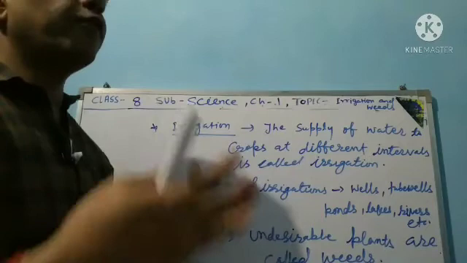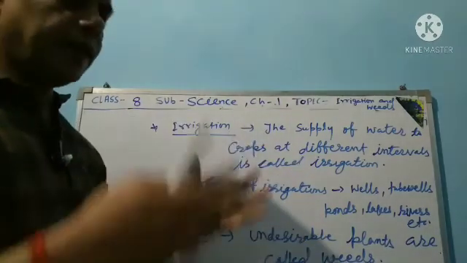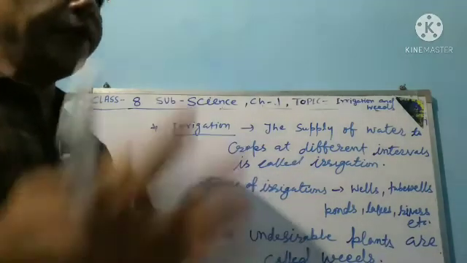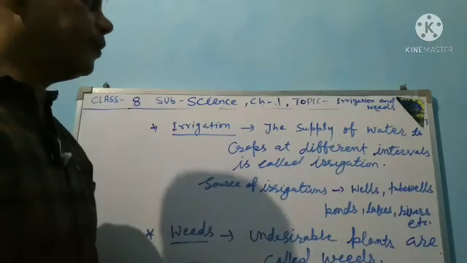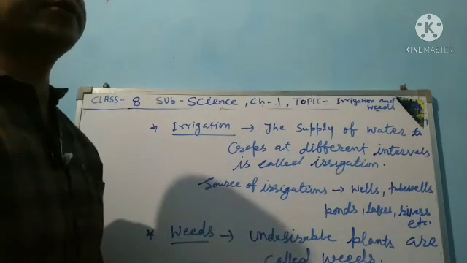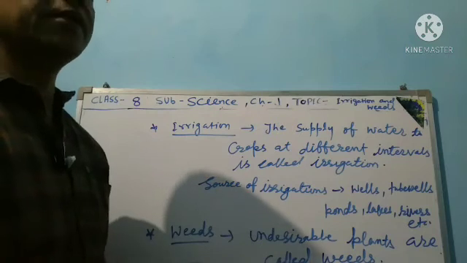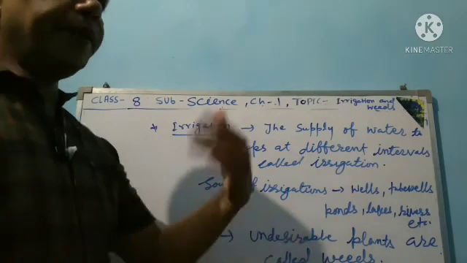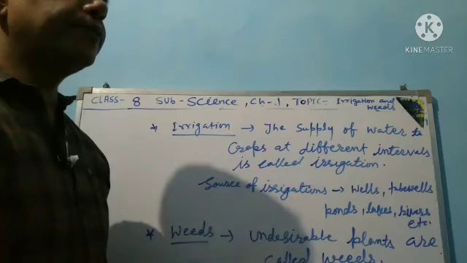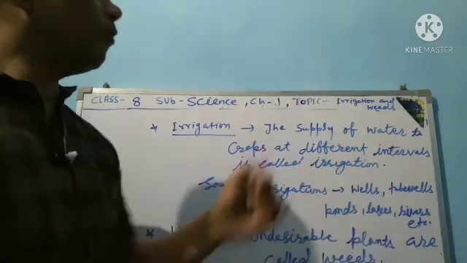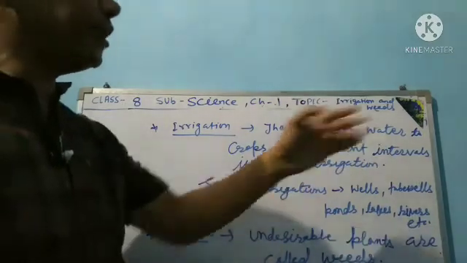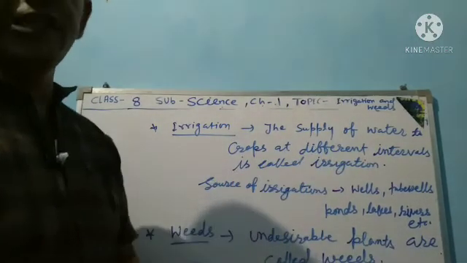Different types of crops are produced in our fields in different seasons, so different crops need water at different time intervals. The supply of water to crops at different intervals is called irrigation.